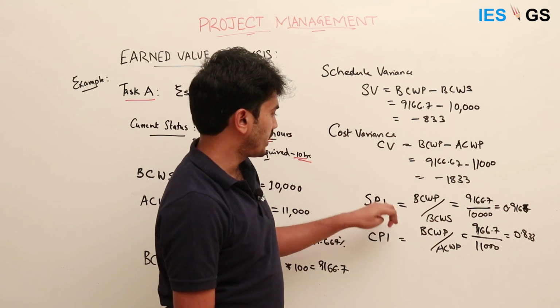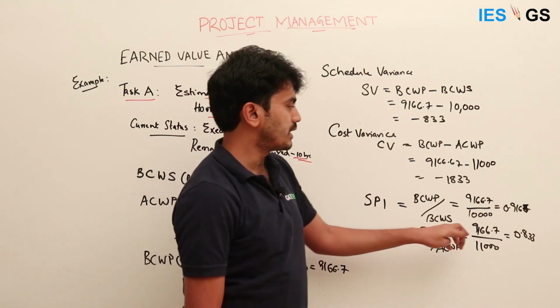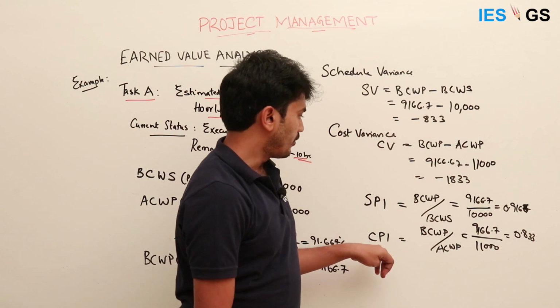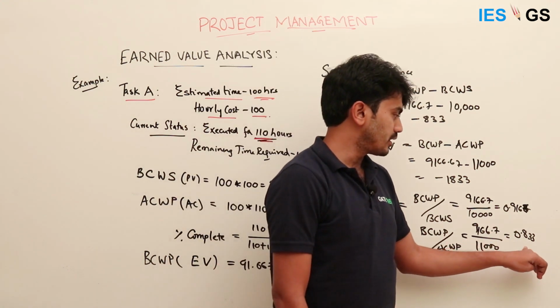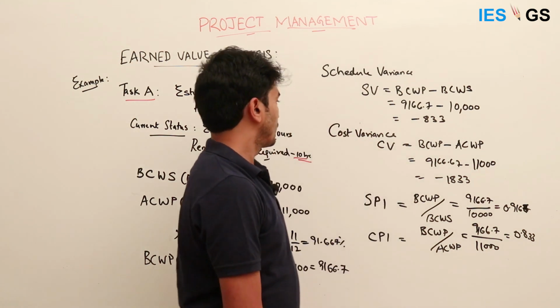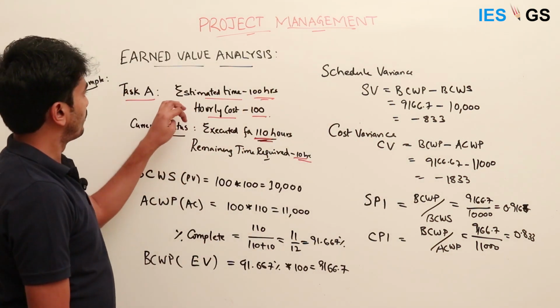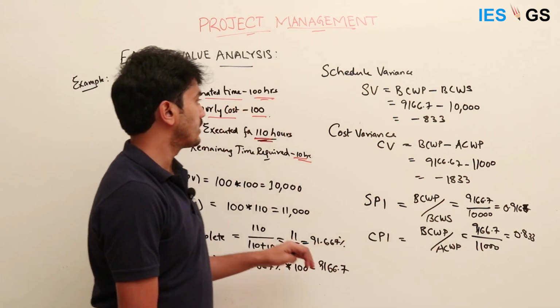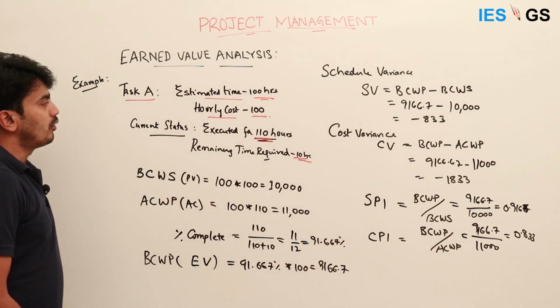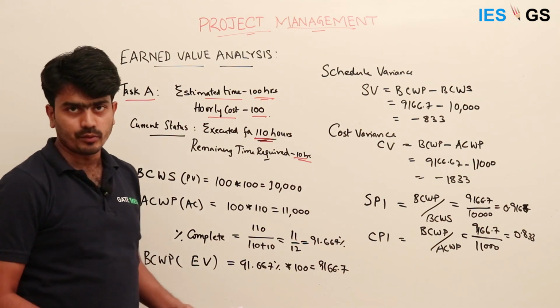Similarly, the same is indicated by the schedule performance index being less than 1, meaning behind schedule, and the cost performance index being less than 1, which is over budget. So based on the data given, we can derive these values and say that this activity is over budget and behind schedule.